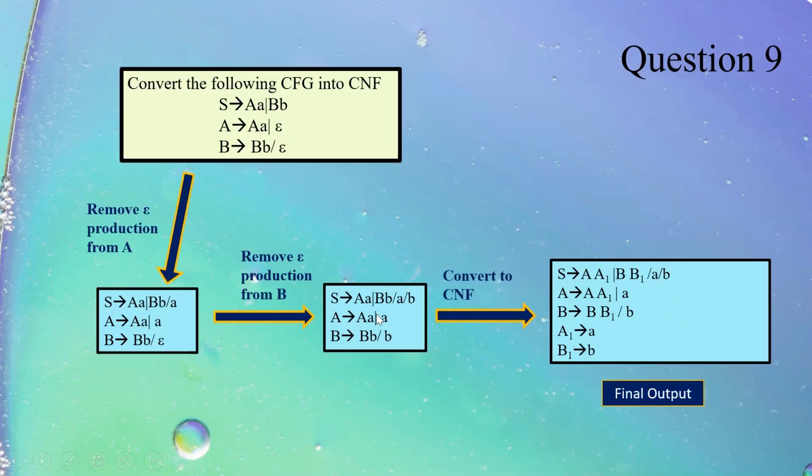Then I remove it from B. In this case, I have small b, and in this case also I have small b. Epsilon removed, no unit, no useless. So I converted into Chomsky normal form. So this is the final output which I get just by introducing 2 new productions.